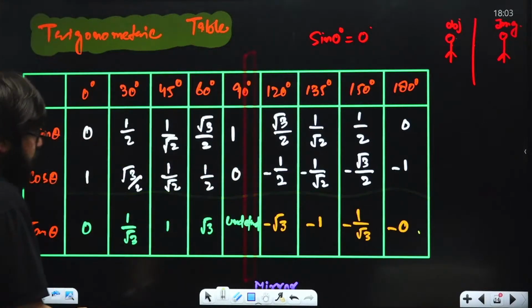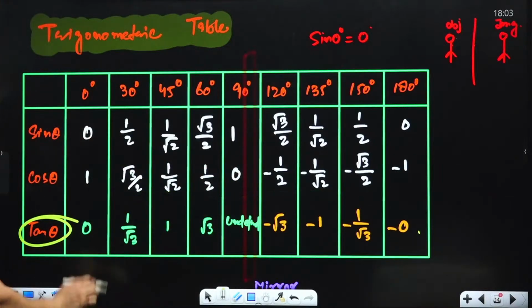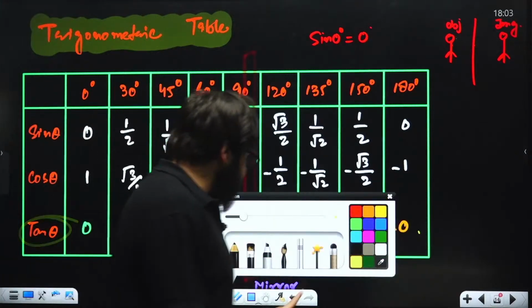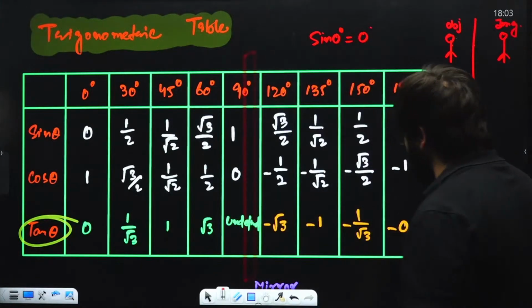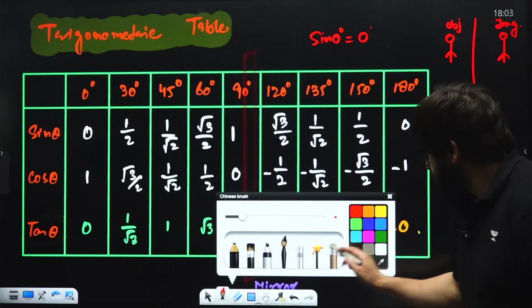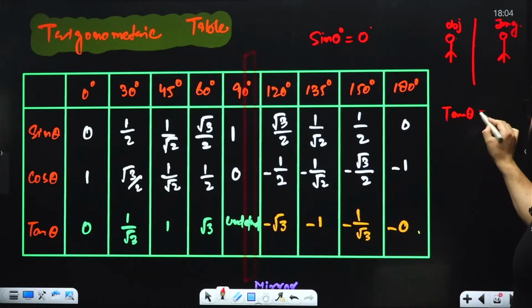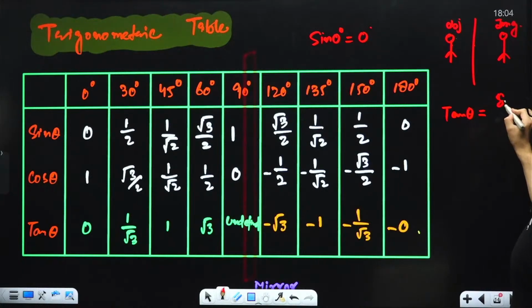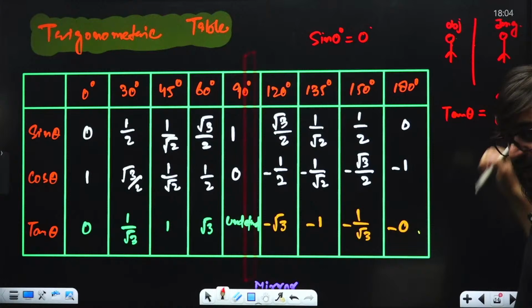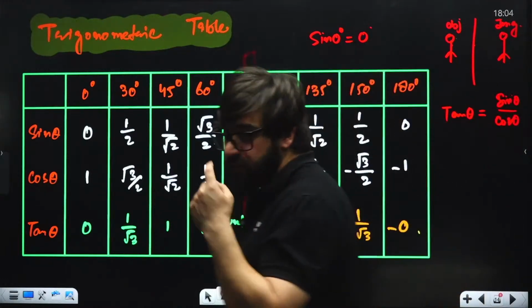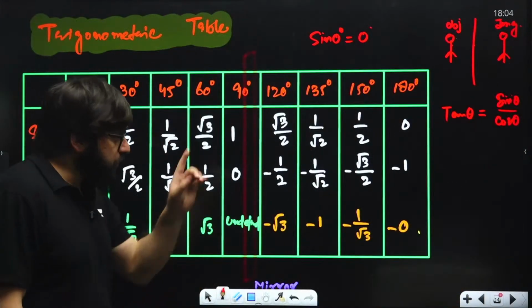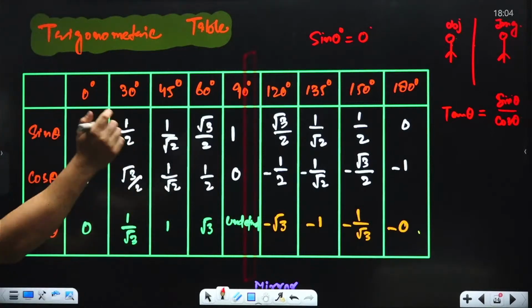Now, we know, sir, when it comes to tan theta, remember always, tan theta is equal to sine theta divided by cos theta. If you divide sine theta by cos theta, what will you get? You will get tan of theta. If you divide sine by cos, you will get tan of theta.